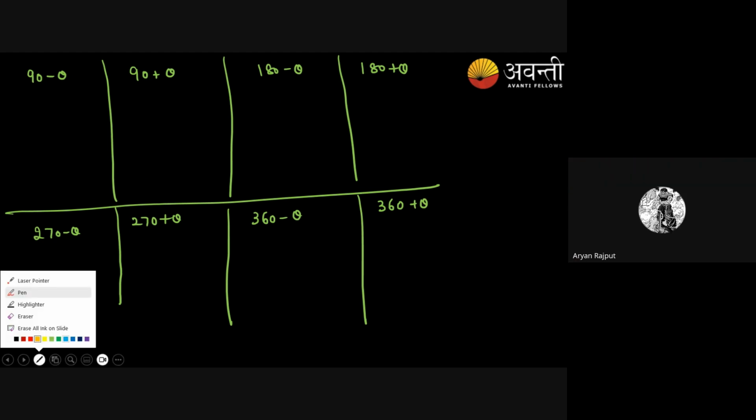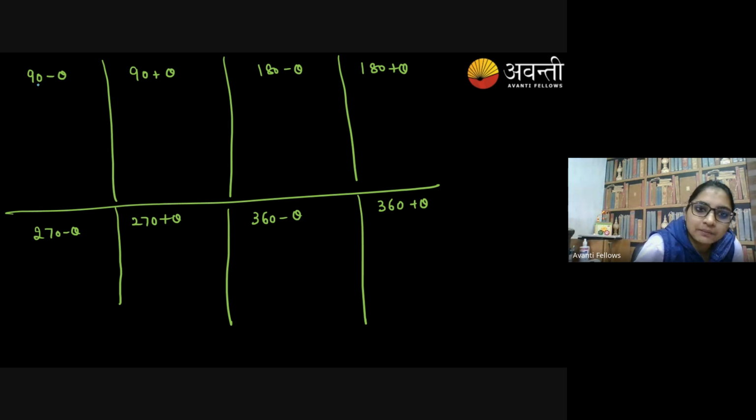Okay. So in 90 plus minus theta, you have to note that sine, it looks like sine 90 minus theta, cos 90 minus theta, tan 90 minus theta, cot 90 minus theta, secant 90 minus theta, cosecant 90 minus theta. Agree?